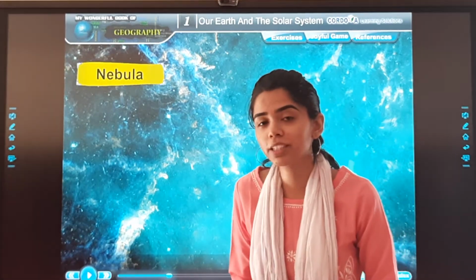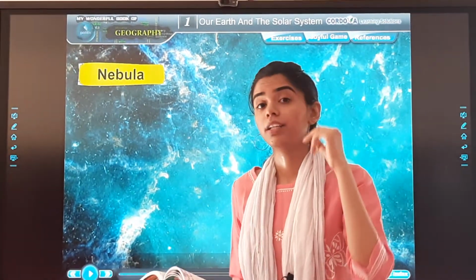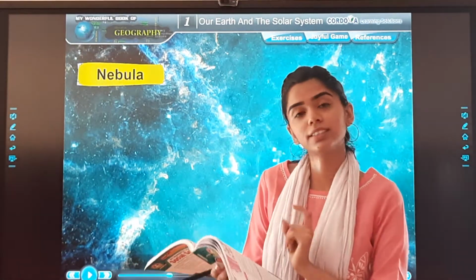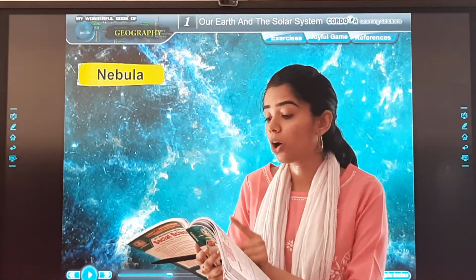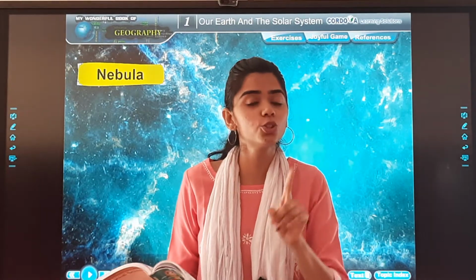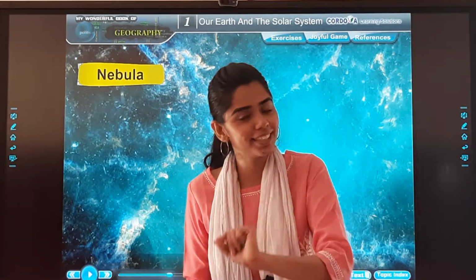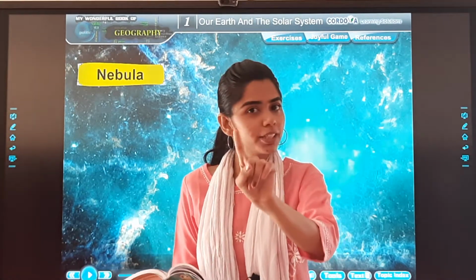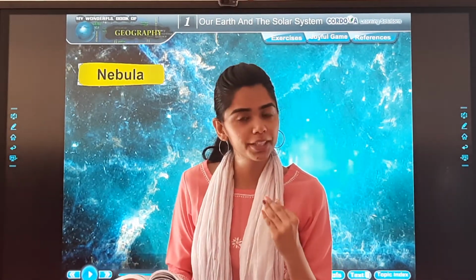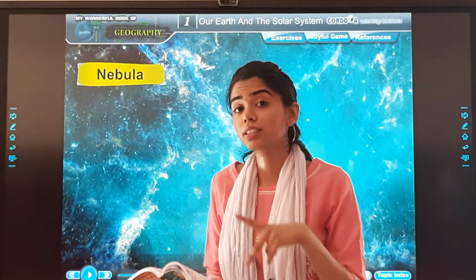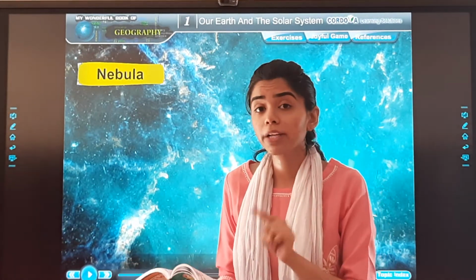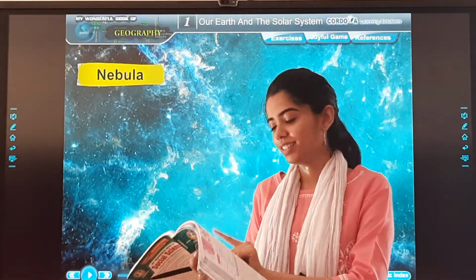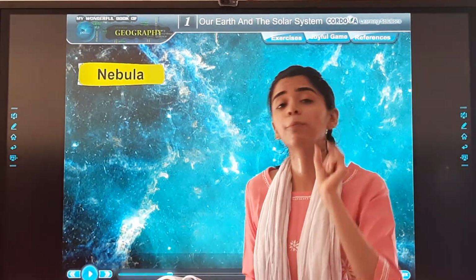Then the distance of Proxima Centauri. What is Proxima Centauri? The star near to Earth. उसका distance क्या है Earth से? Approximately 4.25 light years. So this is also important. You can mark Proxima Centauri Earth से बहुत close है. तो उसका distance कितना है Earth से? 4.25 light years.